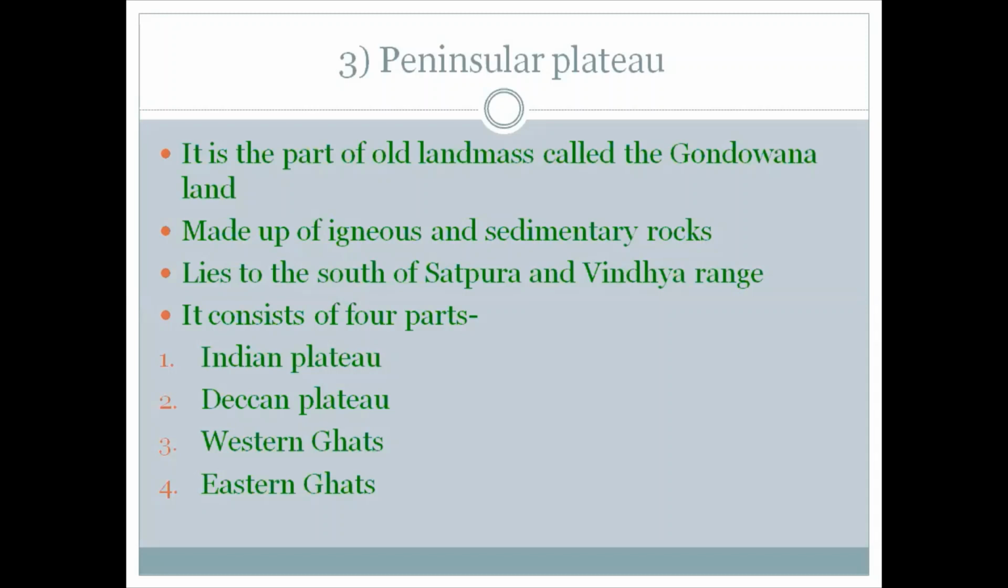Next, the Eastern Ghats. The Eastern Ghats stretches from Mahanadi to Nilgiri in the south and form the eastern fringe of the dissected plateau. It is wider than the western coastal plains.